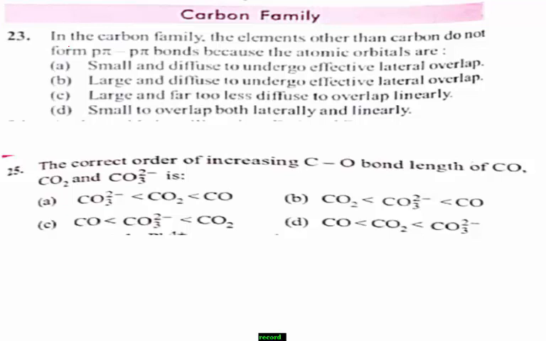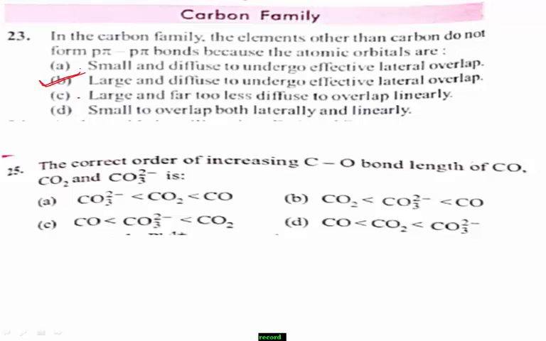Students, when we observe the given options, option B, large and diffuse to undergo effective lateral overlap, is mainly responsible for the non-formation of pπ-pπ bonds by the carbon family elements other than carbon. They do not form pπ-pπ bonds. Therefore, the right answer for the given question is option B.